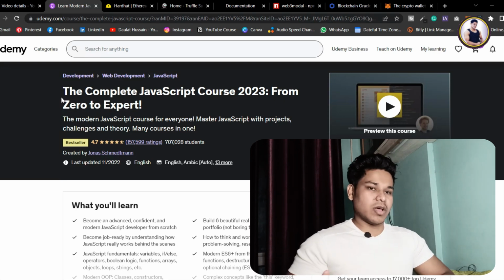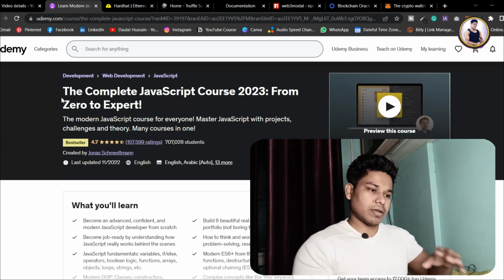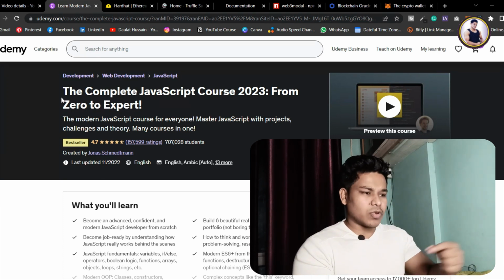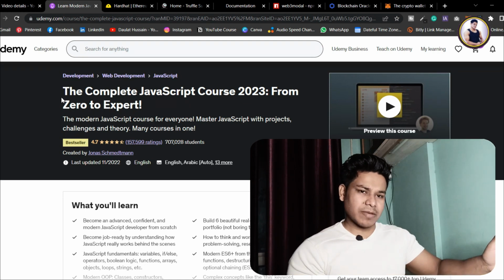You have to know how to build the algorithm using JavaScript. So if you are that confident, then you can start learning about blockchain development. So first focus on JavaScript, and along with that you can start focusing on Solidity smart contracts, because JavaScript and smart contracts are both the same.